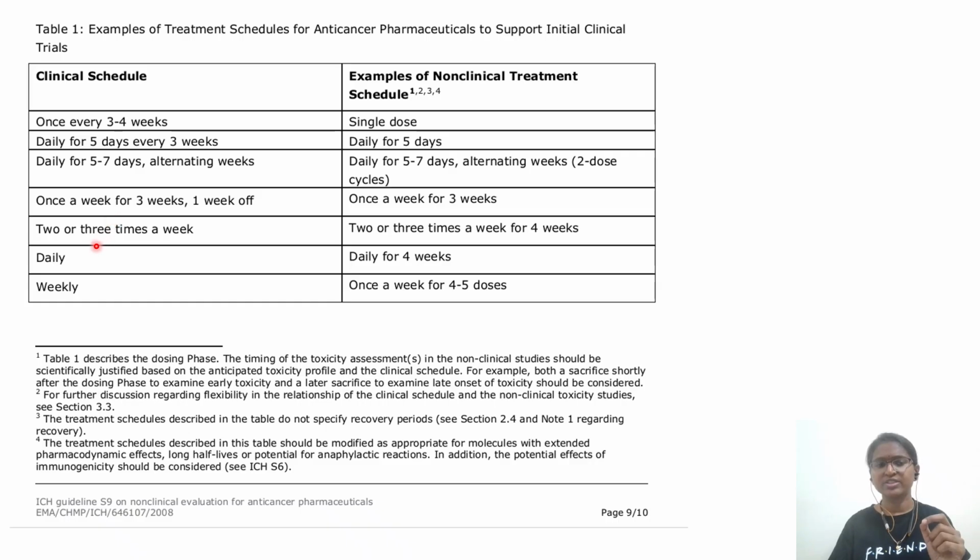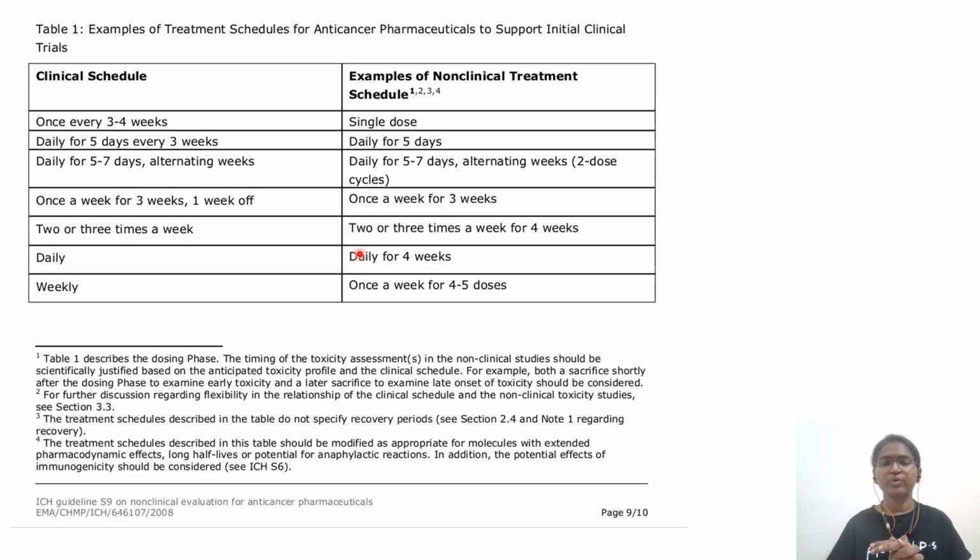So similarly, you can pause and see if you are giving that particular drug 2 or 3 times in a week. For example, on Monday, then you're giving it on Wednesday or like that. Then what kind of toxicology studies are needed is 2 to 3 times a week, up to 4 weeks is needed. Okay, here the schedule is for 1 week, but in animal trials you have to go up to 4 weeks. Okay, like that you have to check yourself what my drug fits into this particular type of treatment schedule, clinical schedule. Then accordingly you have to plan your toxicology studies.